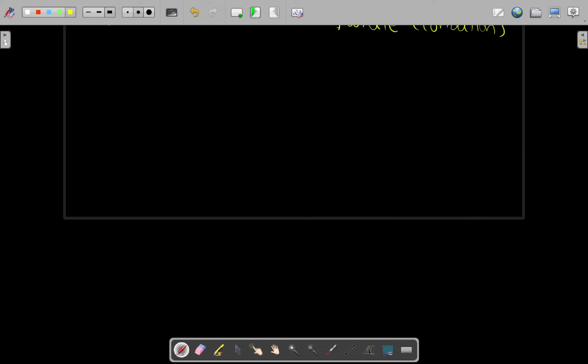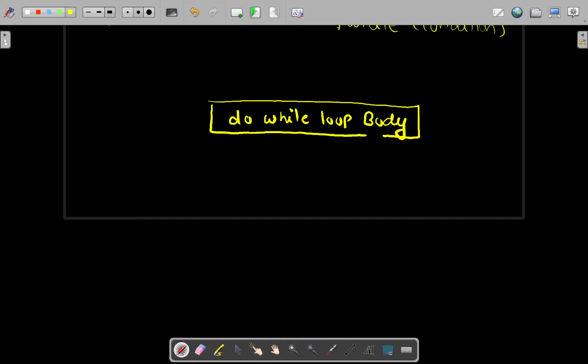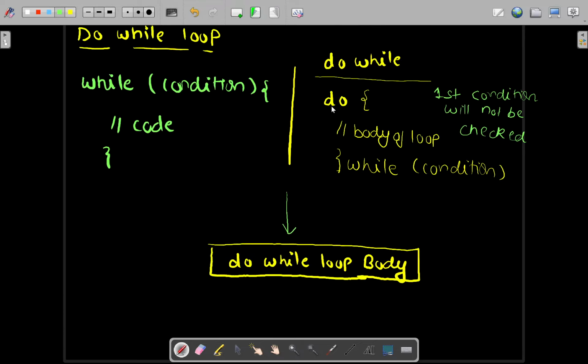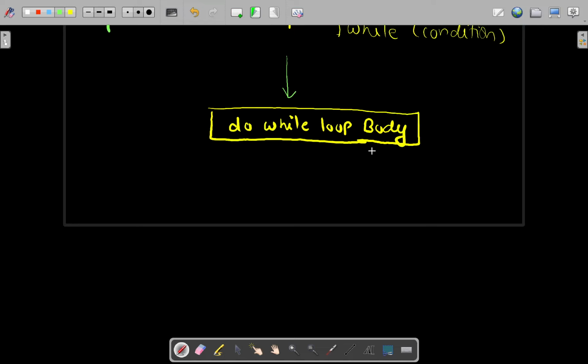Let's understand the flow chart. The flow chart says that this is the body of the do while loop statement. First, the execution will start, and the body of the do while loop will be executed. Whatever statements we write inside the do will be executed.